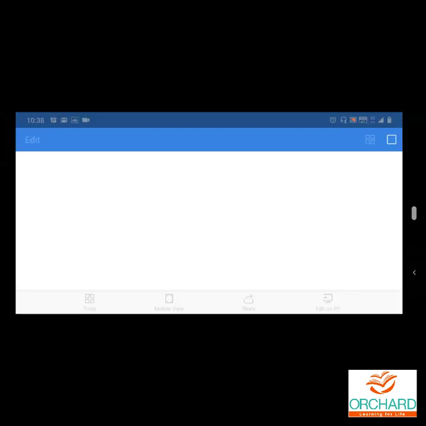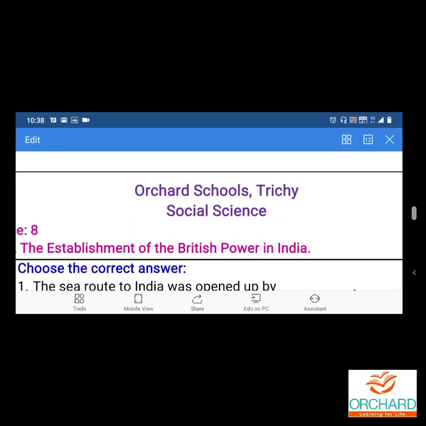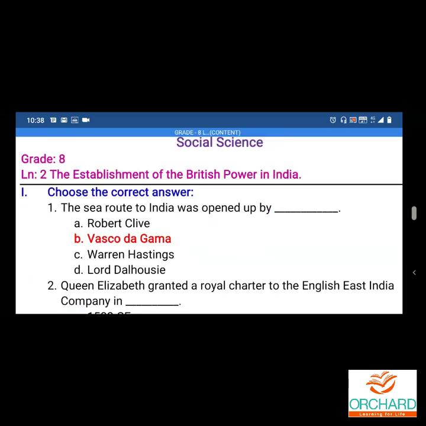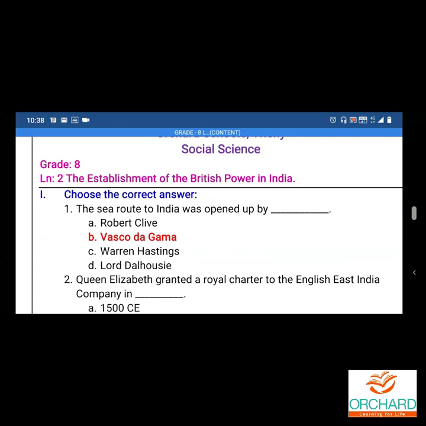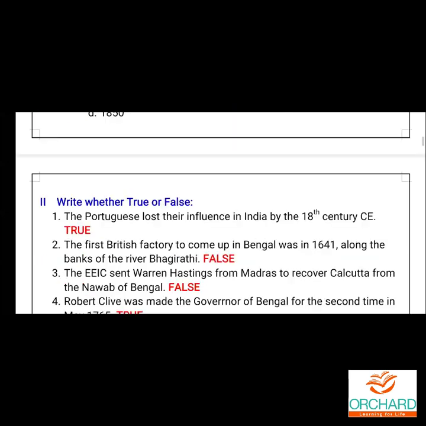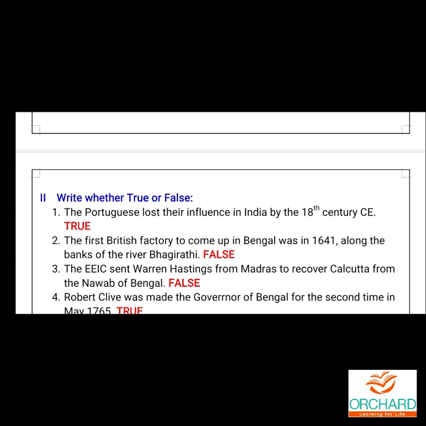Next lesson, the establishment of the British power in India. Okay, fine children. So you have to learn, choose the correct answer. You have to learn true or false.